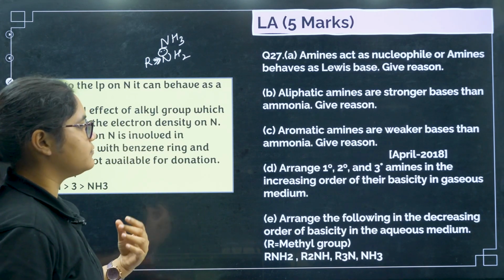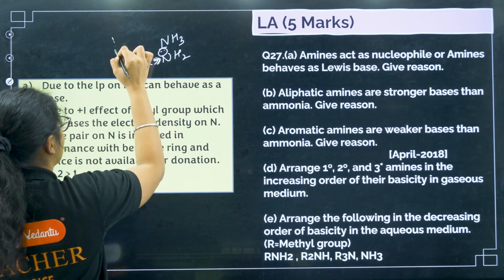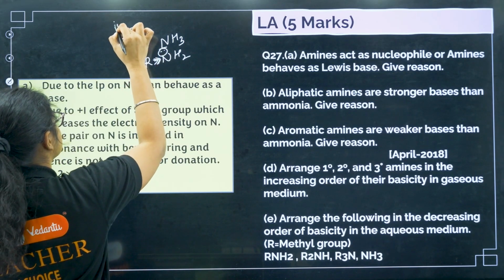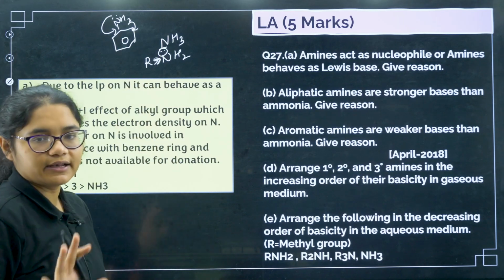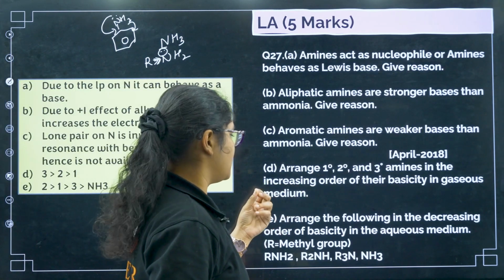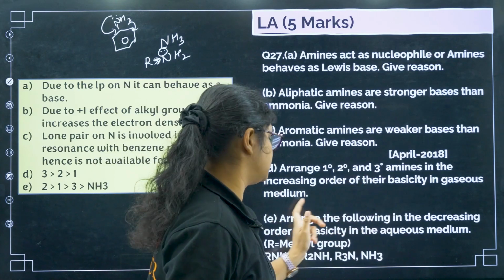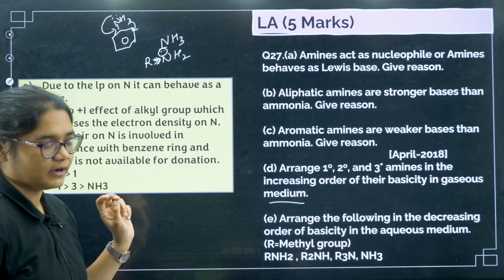Aromatic amines are weaker bases than ammonia, because if I take aromatic amines, that is aniline, its electrons are involved in resonance, not available for donation. Arrange primary, secondary and tertiary amines in the increasing order of their basicity in gaseous medium. So in gaseous medium, it is 3 degree, 2 degree and 1 degree.